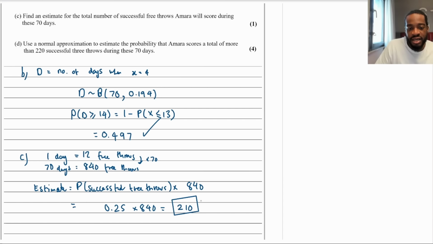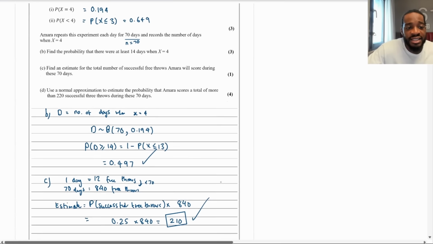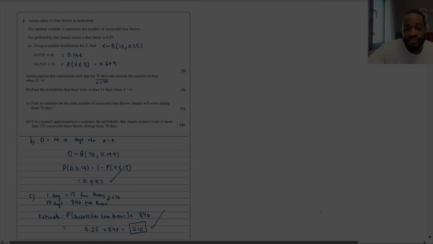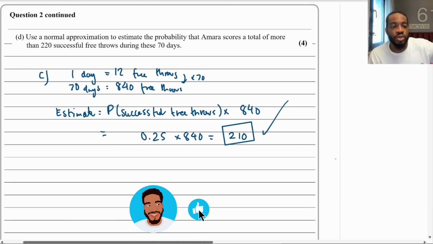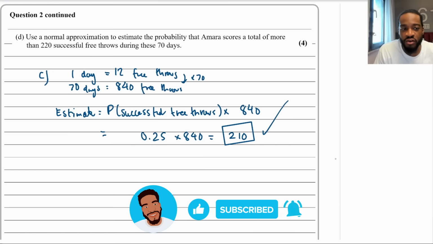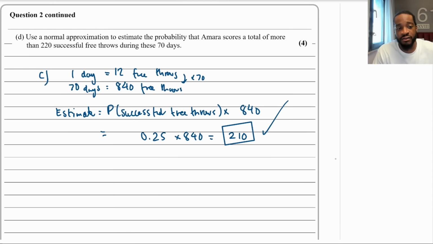So that is the estimate. And that's it for parts A, B, and C. All right, so part D says, use a normal approximation to estimate the probability that Amara scores a total of more than 220 successful free throws during these 70 days, for 4 marks. So I've just got what we have summarized in part C because we're going to need it.